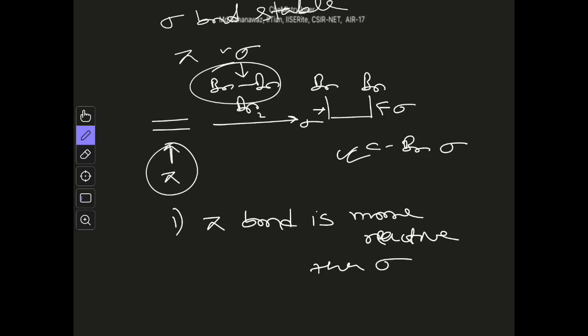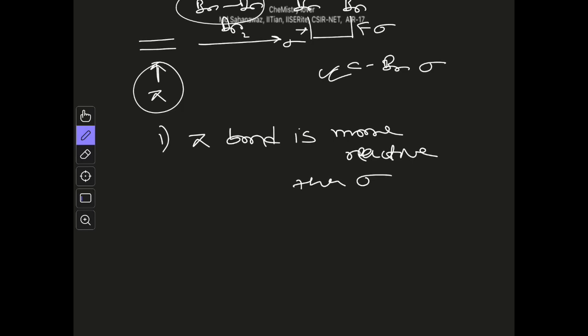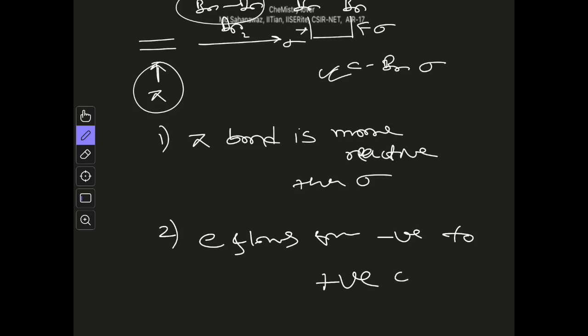This is a general thing, not always, but in general a pi bond is more reactive than a sigma bond. And the second thing we know is that electron flows from a negative to a positive center. Okay, so these two pieces of knowledge we have, and based on this knowledge we will begin our journey to the chemical reaction.